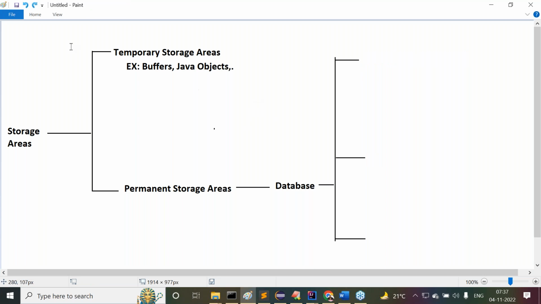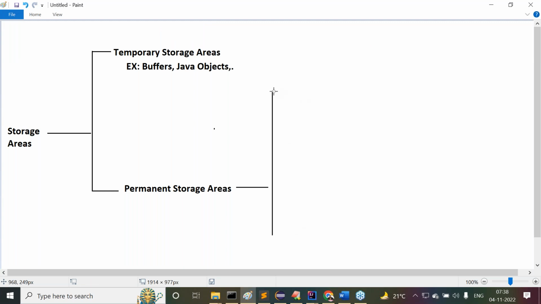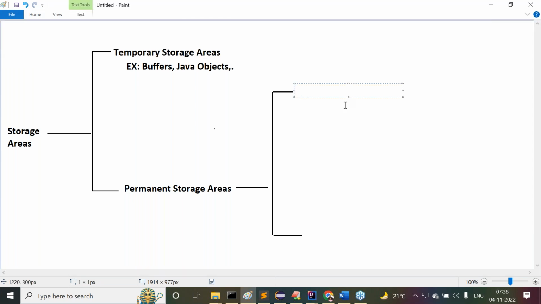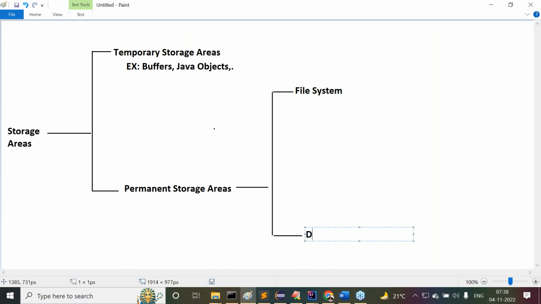One minute, guys. Before this, I want to give one more point. I don't want to take this content directly. These permanent storage areas are divided into two types. The first one is file systems. I forgot to give that point. Always think about the hard disk, right? File system is nothing but the hard disk only. Then after that, databases, or database management systems.